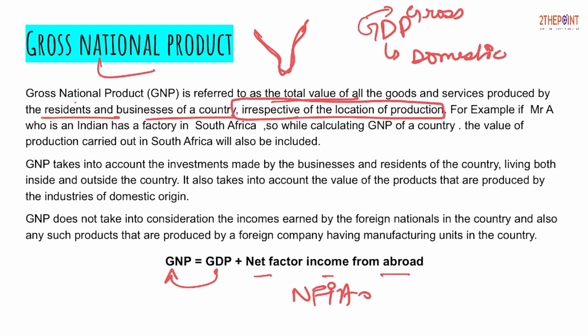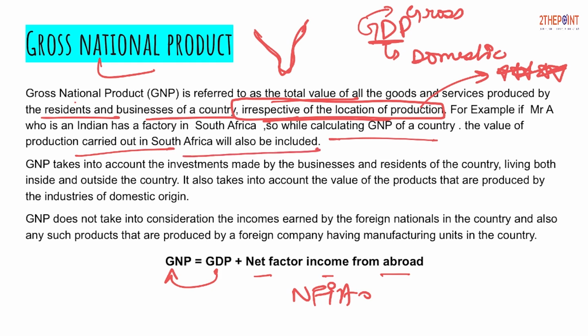Now this is very important. Why? Because in GDP the production was taking place within the boundaries of the country, but in case of national product it is the production irrespective of the location of production. Why am I emphasizing this? Because this is the game changer. D is domestic, N is national, and the location doesn't matter. For example, if Mr. A, who is an Indian, has a factory in South Africa, then while calculating the GNP of a country, the value of production carried out in South Africa will also be included.